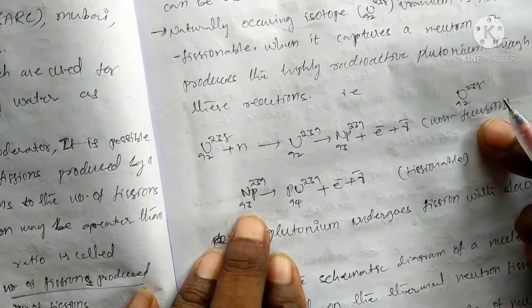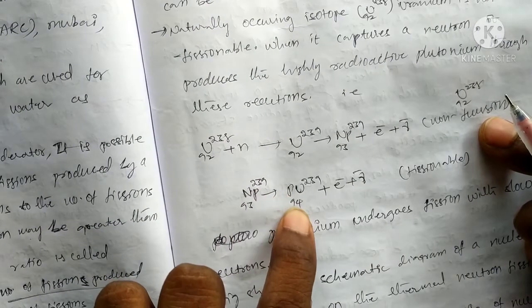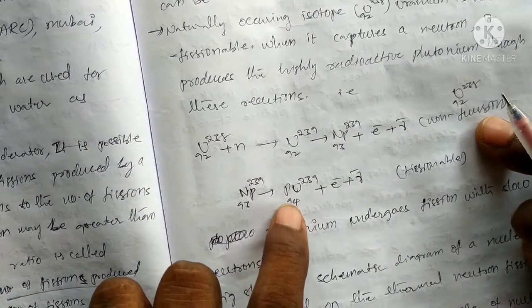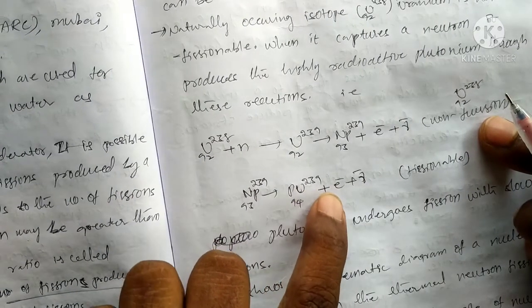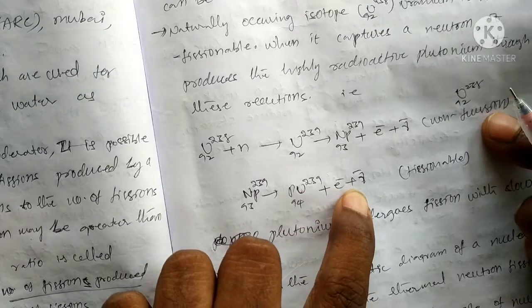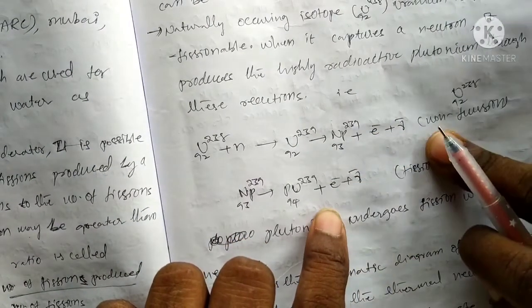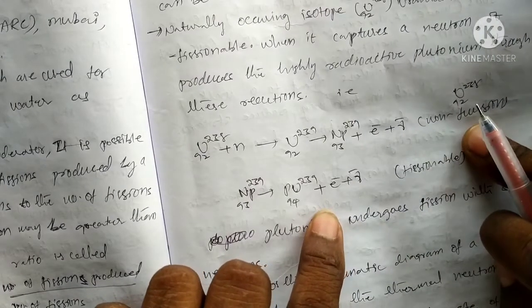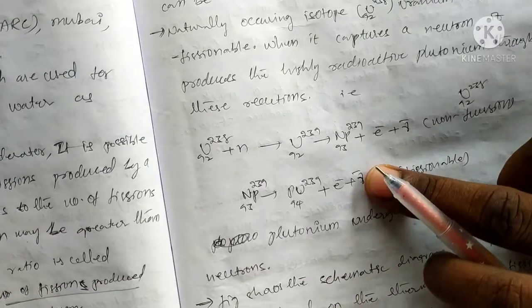It is 93 Np239. It gives plutonium 94-239 with an electron and anti-neutrino. This can be converted into this form. This is an unused non-fissionable form. This is a fissionable form. It is only one step. This is a two step.